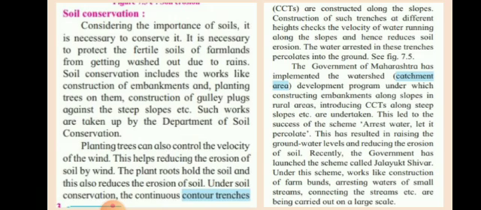Planting trees can also control the velocity of wind. So even wind flow can be controlled because of the obstacles due to the trees which are grown. So the speed is controlled, and soil erosion can also be reduced. This helps to reduce erosion of soil by wind. The plant roots hold the soil, and this also reduces the erosion of soil.